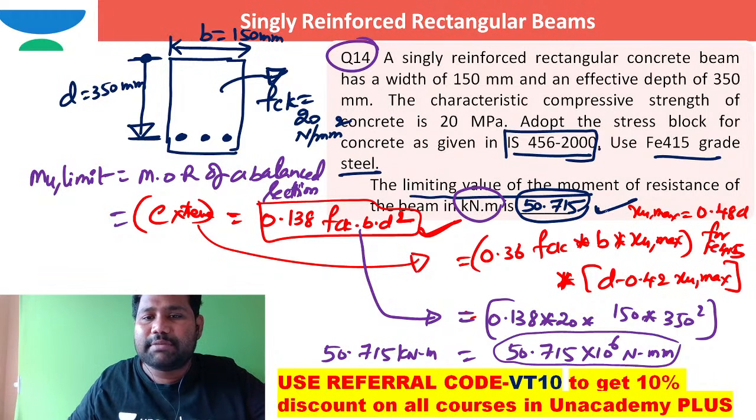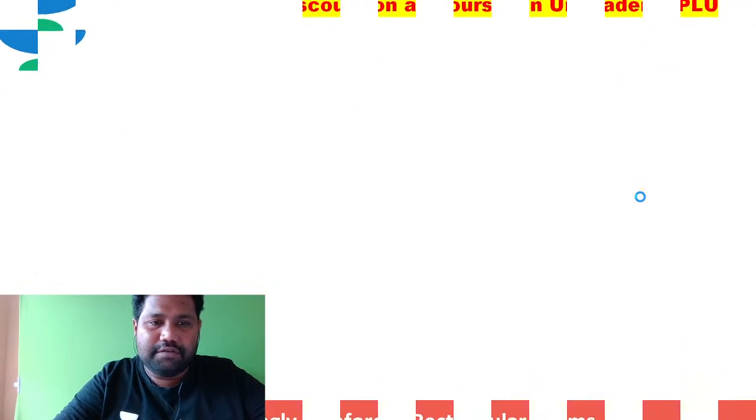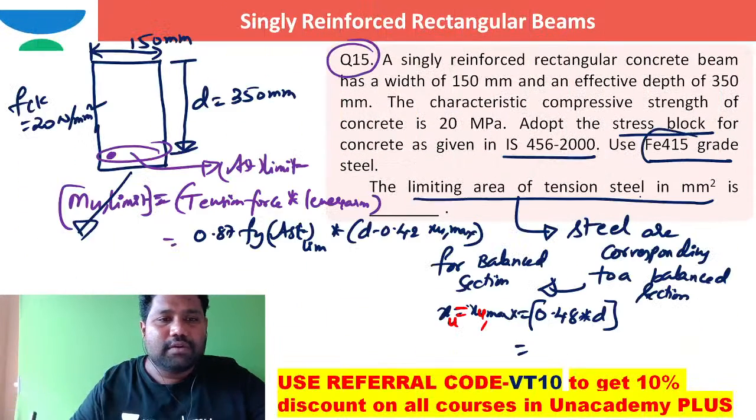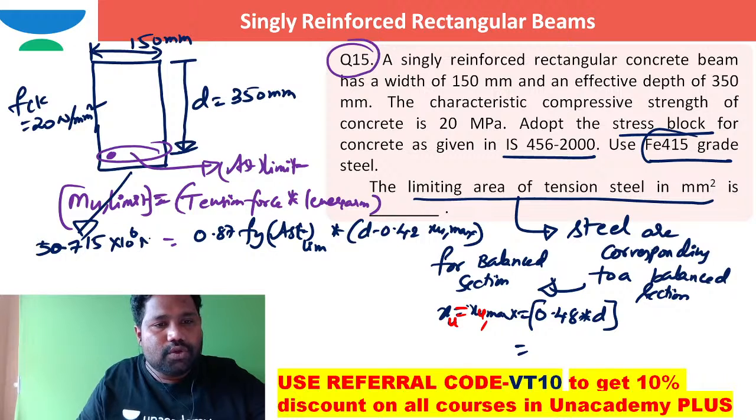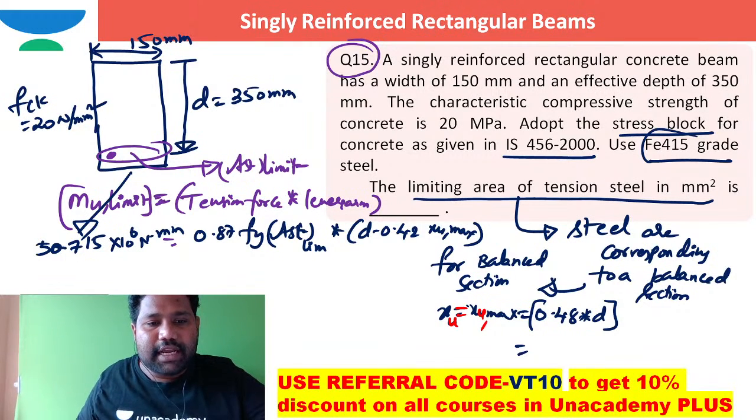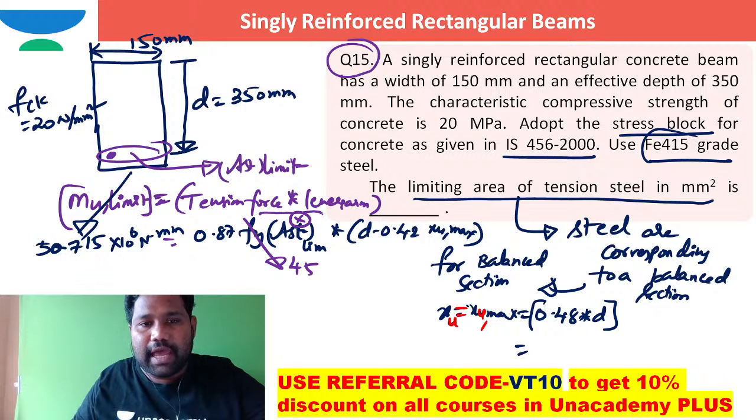In your previous question, they expected the limiting value of moment of resistance, and the value is 50.75. I don't want to work out the limiting moment of resistance again. I am taking the help of your previous problem. Same data is there. MU limit is 50.715 into 10 to the power of 6 Newton millimeter. Coming to Fy, the yield strength of steel is 415. This AST limit is the actual unknown.